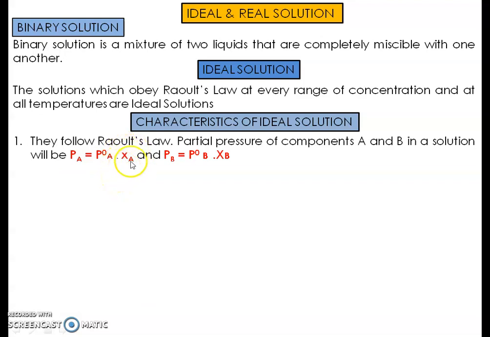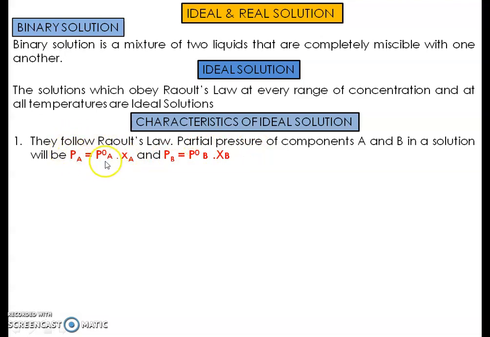We have already discussed this in Raoult's law. For example, here XA is the mole fraction of component A, multiplied by P°A, the standard vapor pressure of component A. This multiplication gives you the partial pressure of that component. So this is Raoult's law, which is followed by an ideal solution. Whenever there is an ideal solution, the partial pressure of the components will definitely be governed by this equation.